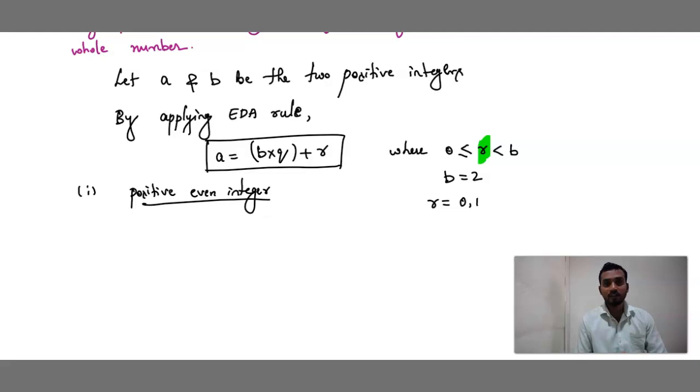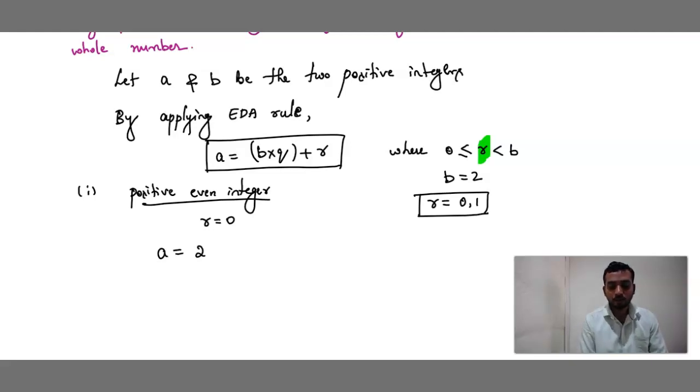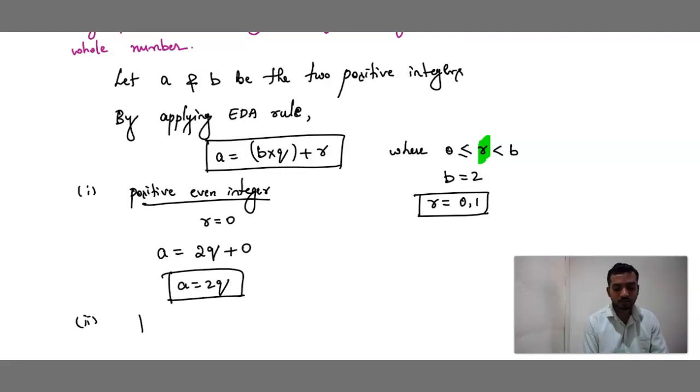If we want an even integer, then choose an even remainder. If odd, then choose an odd remainder. In r equals 0 and 1, since we want an even integer, we take the r value as 0. We consider the remainder is 0. Now just apply the Euclid division lemma rule. That is a is equals to, what is b? b is 2, into q plus remainder 0. That is nothing but a is equals to 2q. Hence we got it. Simple.